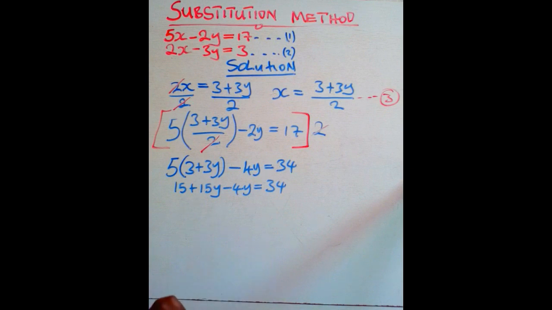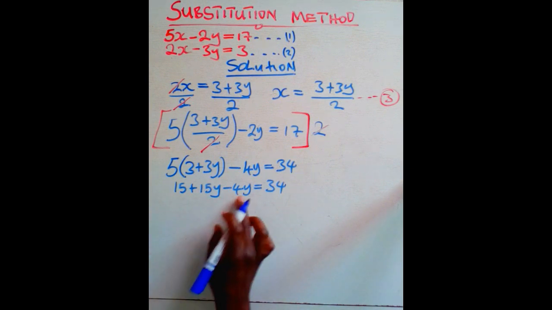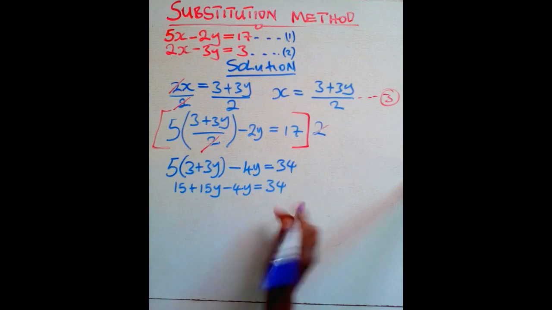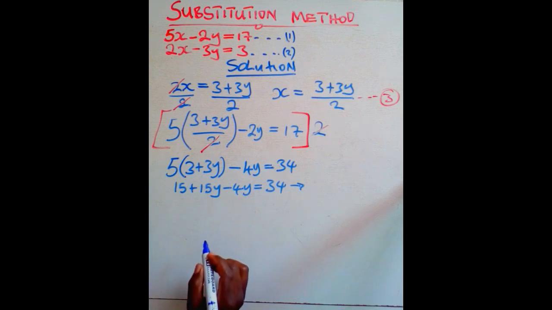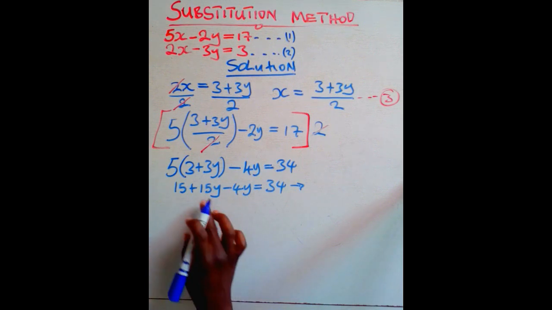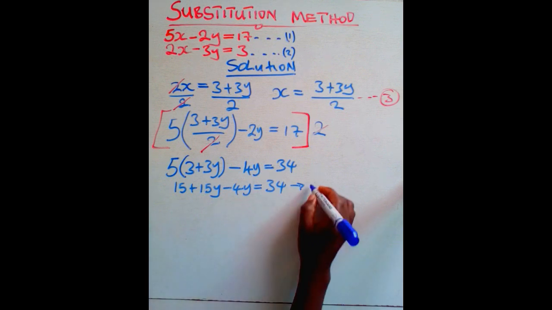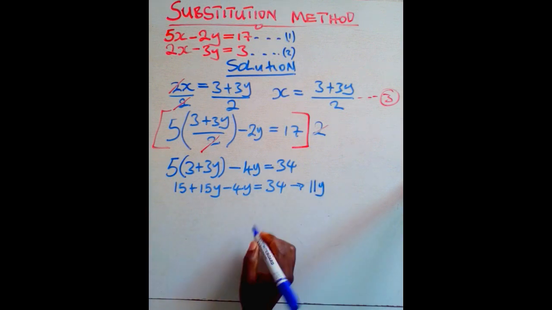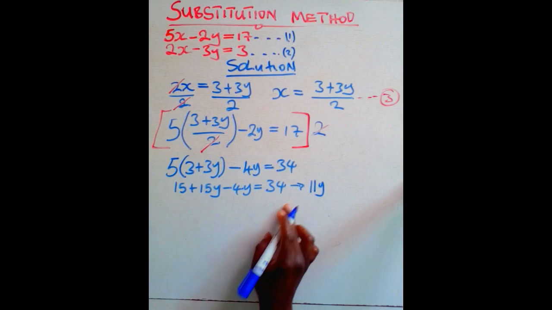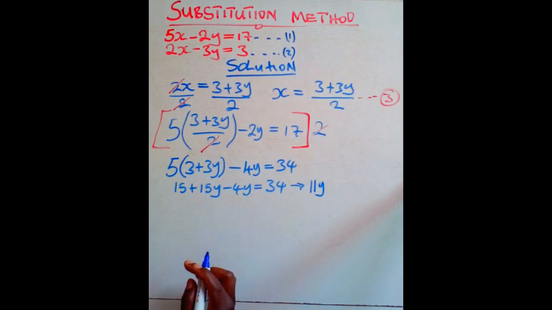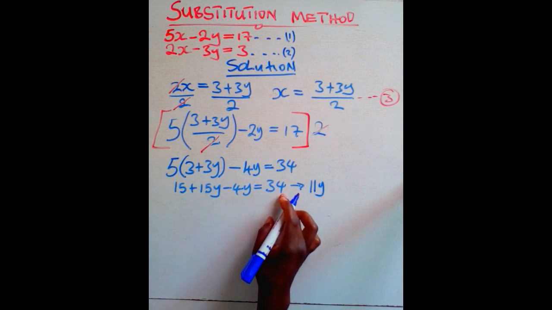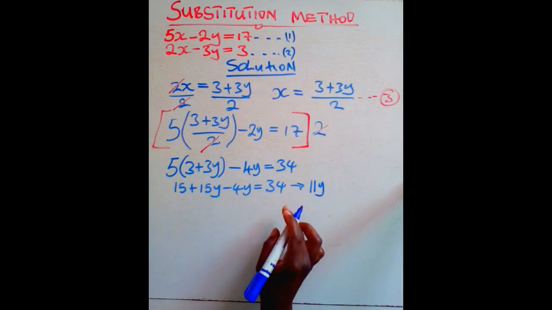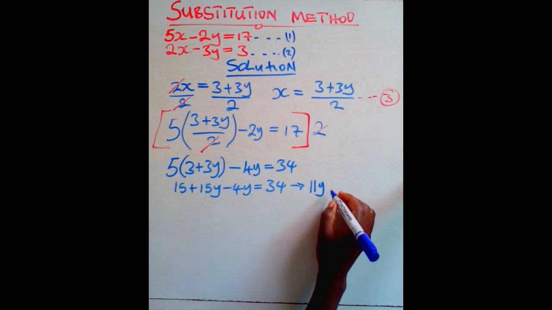After this, what do we have next? These are like terms. They can be added or subtracted, meaning we have this and that. They will give us a negative, sorry, it will be a positive actually. This is 15y minus 4y, which will be 11y. Then the 15 will go to the other side, meaning it will subtract. It will be a negative 15. So you have 34 minus 15. It will give you 19. So we have 19 here